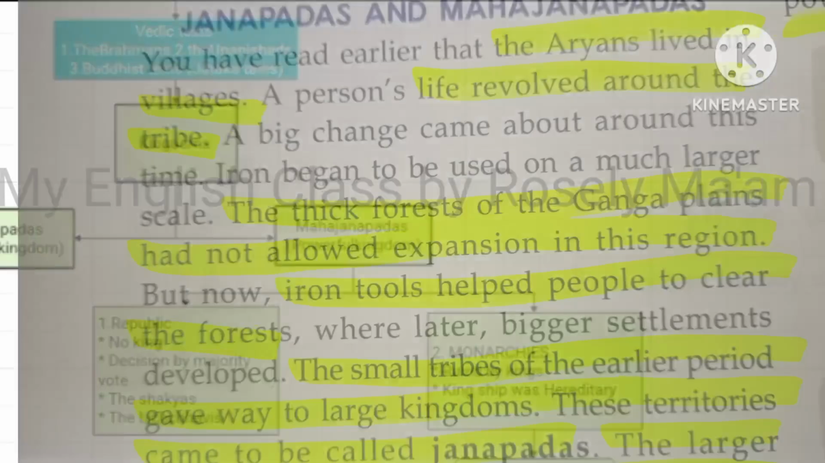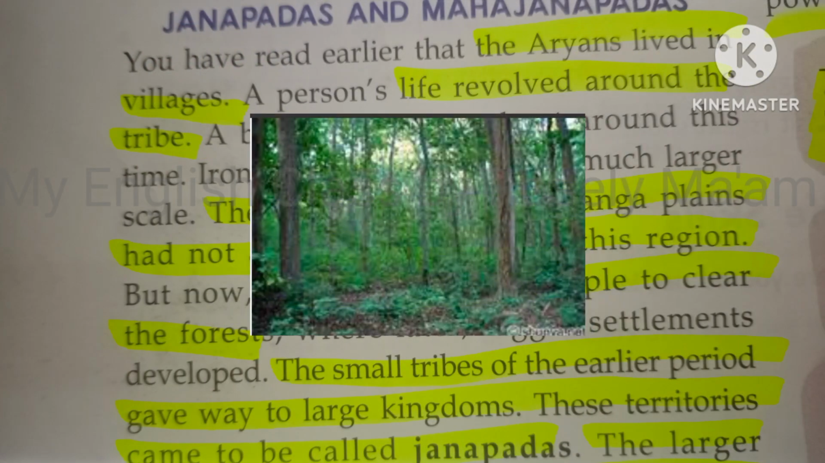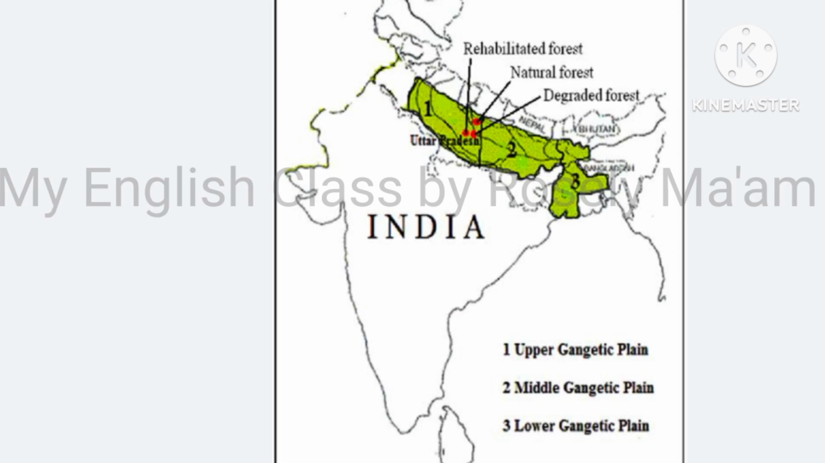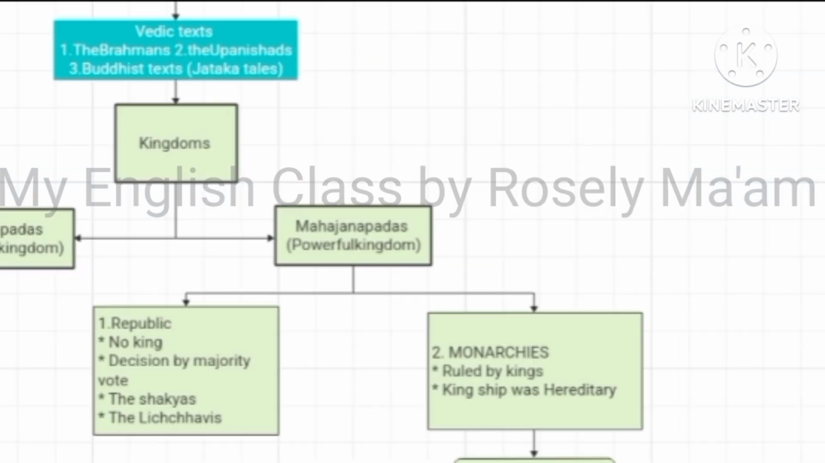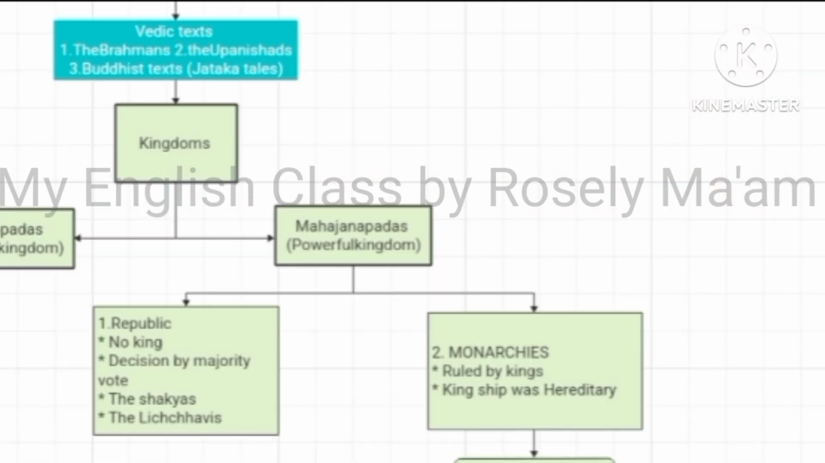The Aryans lived in villages and life revolved around the tribe. The thick forest of the Ganga plains had not allowed expansion of this region, but iron tools helped people to clear the forest, and later big settlements developed. The smaller tribes of this earlier period gave way to large kingdoms. These territories came to be called Janapads, and the larger and more powerful Janapads were called the Mahajanapads. Students, now you understand the Janapads and Mahajanapads.